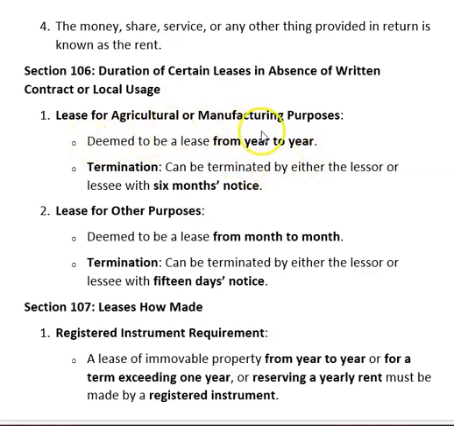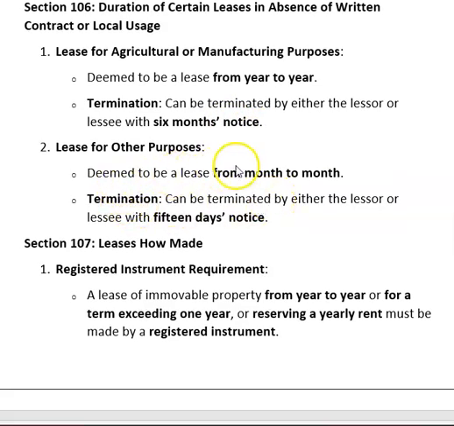Especially an agriculture and manufacturing lease is deemed to be a lease from year to year. It can be terminated by either the lessor or lessee with 6 months notice. A lease for other purposes is deemed to be a lease from month to month. It can be terminated by either the lessor or lessee with 15 days notice.